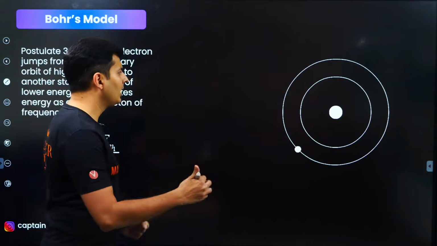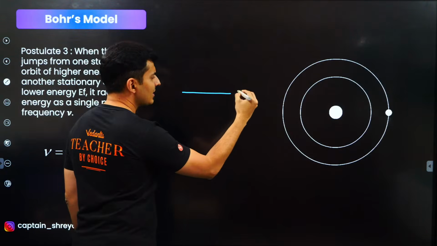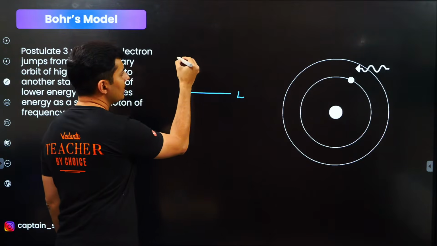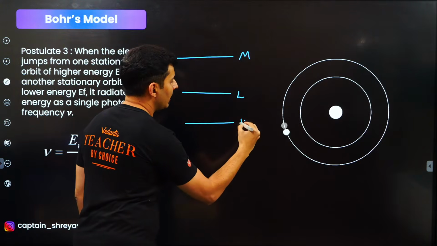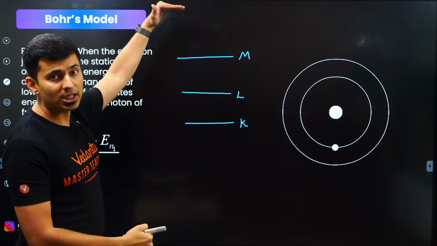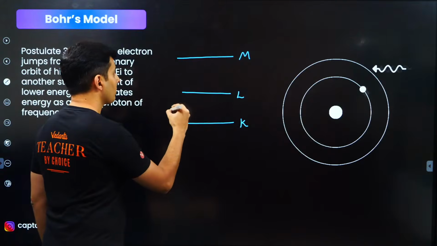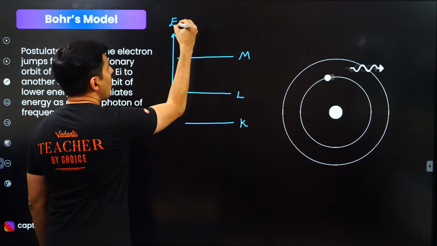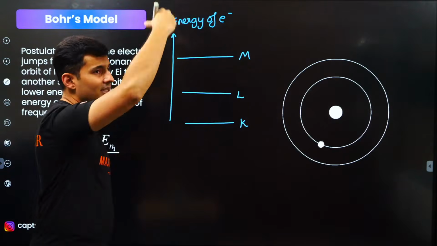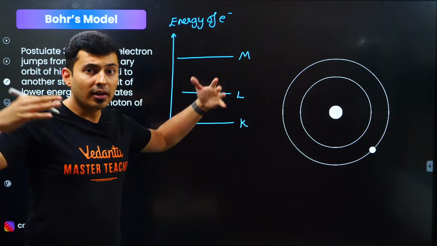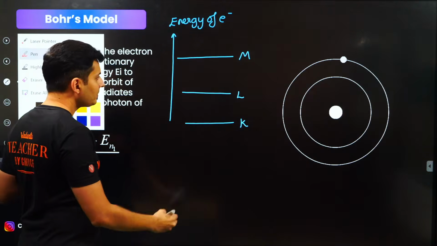How can it shift the orbit? I'll tell you. Imagine it is in some shell. It could be, for example, shell number L. And this is shell number M. And this is shell number K. As you go to higher shells, K, L, M, N, energy will also go up. Energy of the electron also increases as the orbit increases, as the radius increases. Imagine that there is an electron over here.